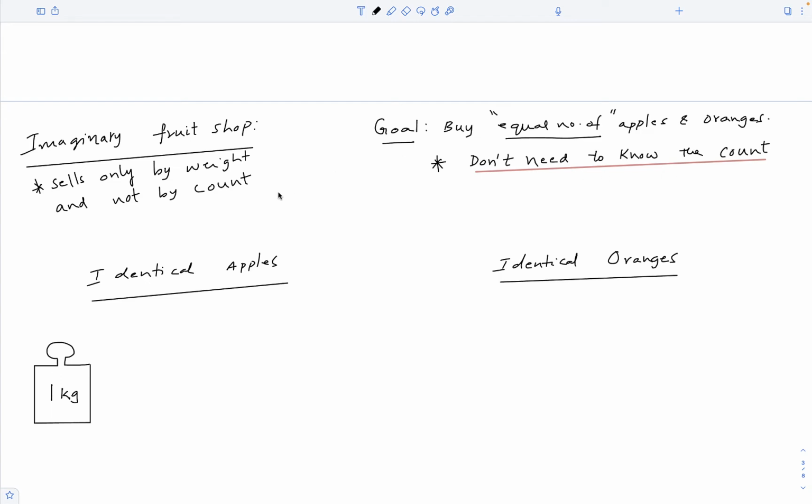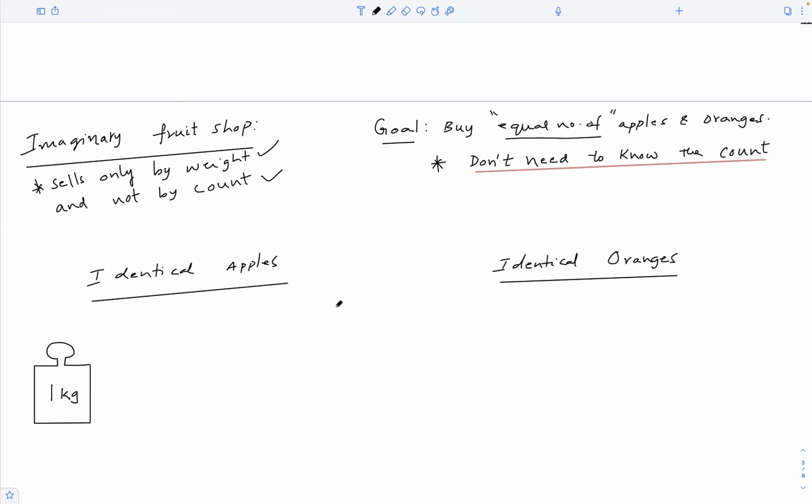Obviously, you cannot buy them by count. If you could, then there is no riddle to be solved, right? You could just walk to the shop and ask for a dozen each, problem solved. But you can buy them by weight. You can ask for certain weights of apples and oranges. So, the goal is to buy equal number of apples and oranges by weight. How do we solve this problem?